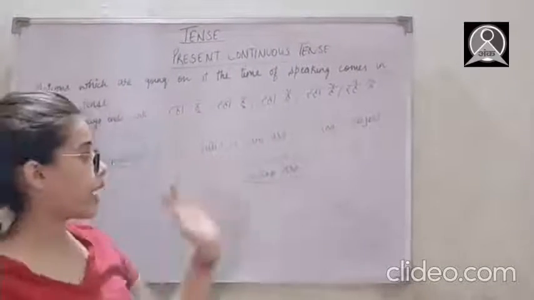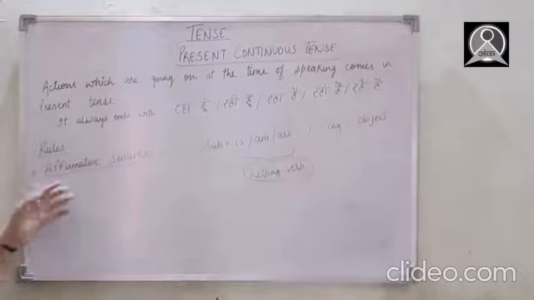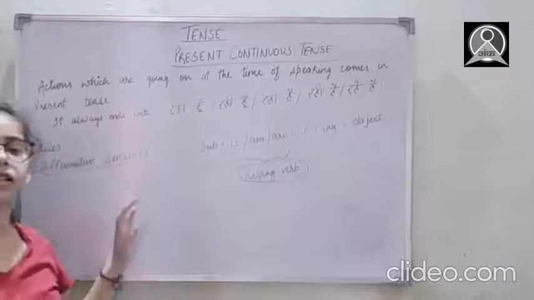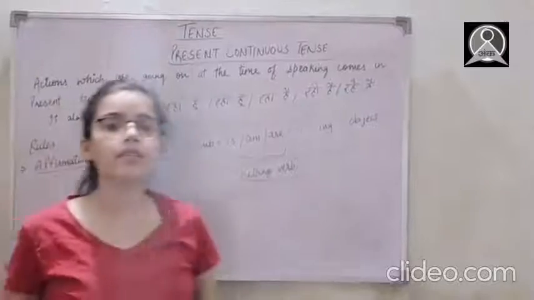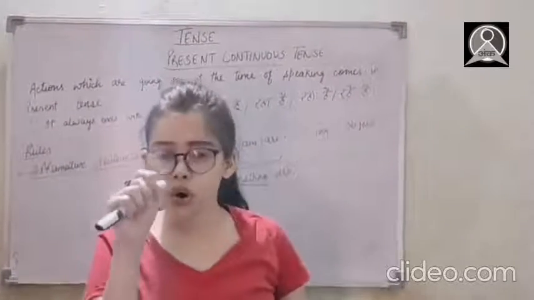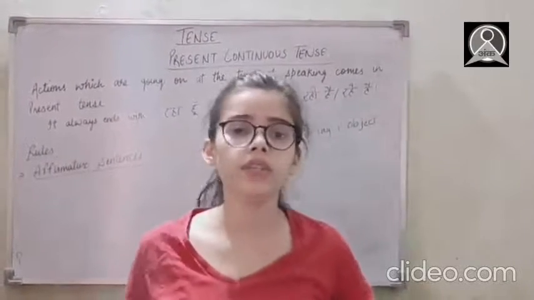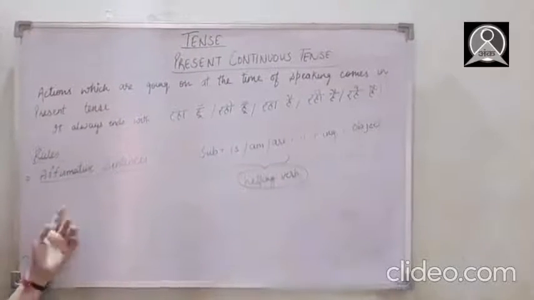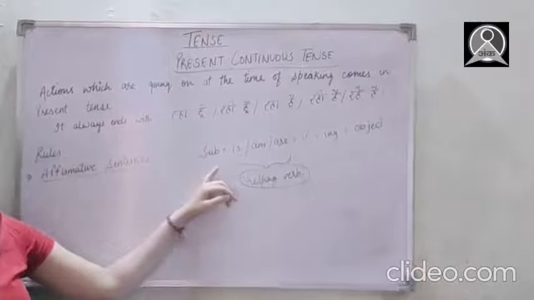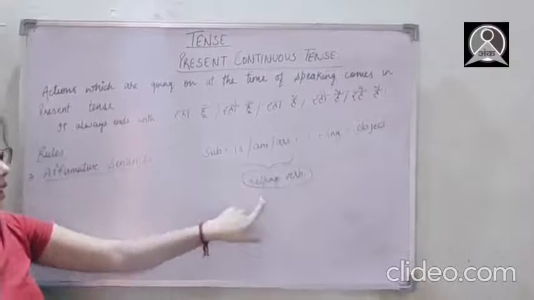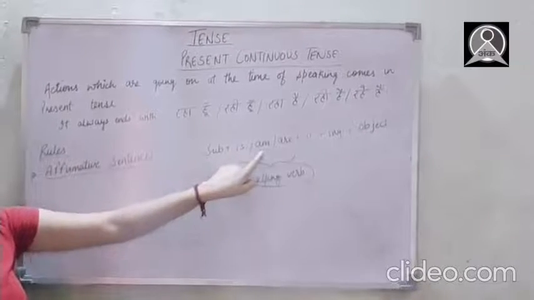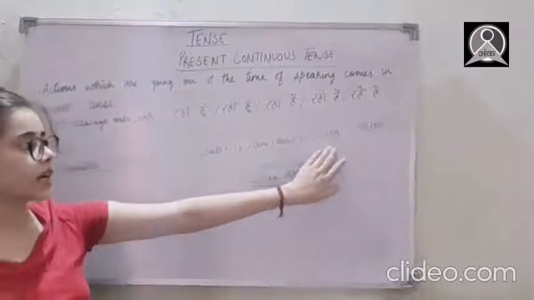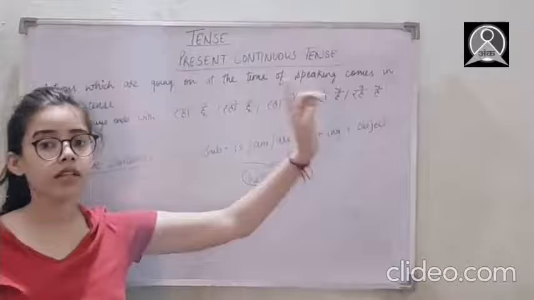Okay. And when we come to the rule part, the rule for affirmative sentences are those sentences which are simple statements. Okay, there is no not and no question mark anywhere in those sentences. So let's get started with the rule of affirmative sentences. Firstly, we have to put subject plus the helping verb is or am or are, then verb's first form, then ing plus object, then full stop.